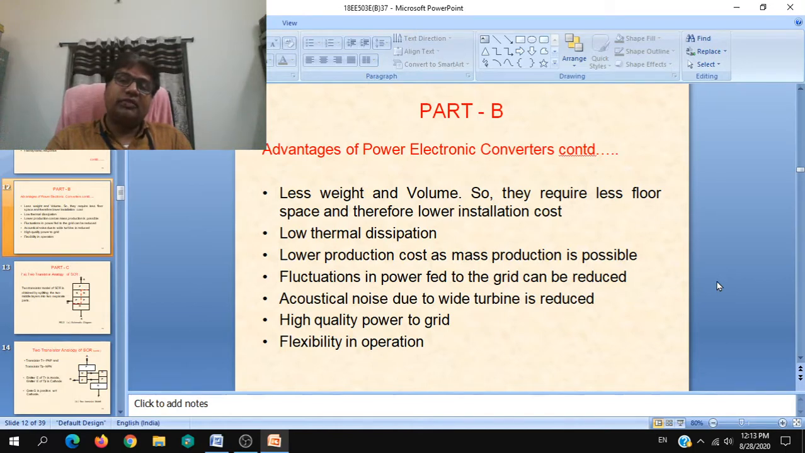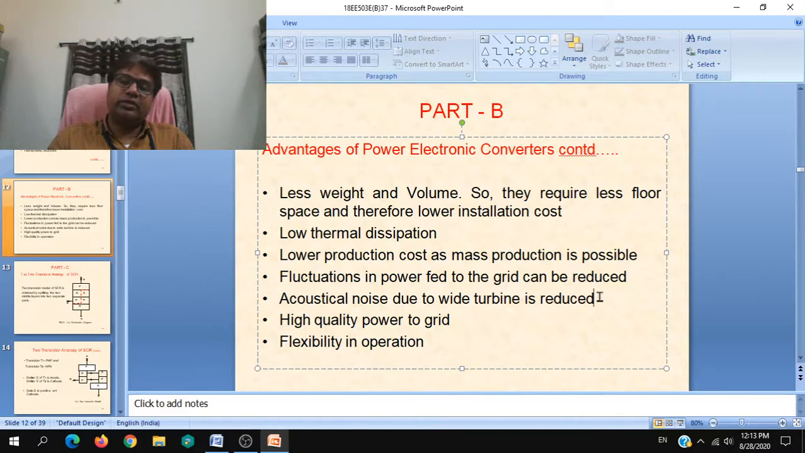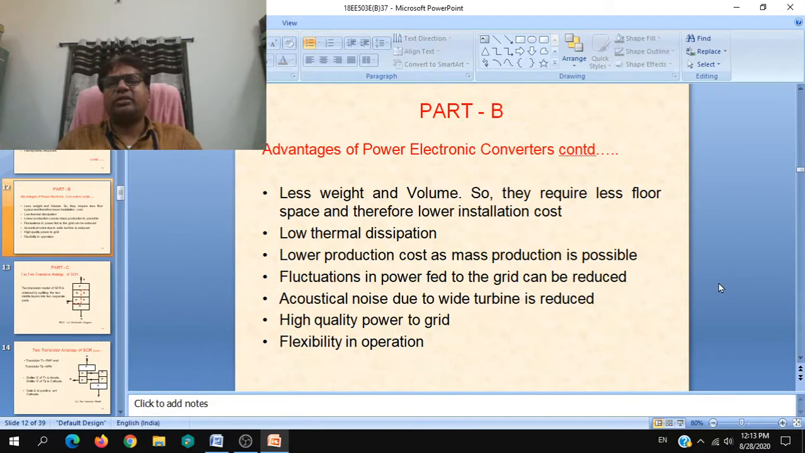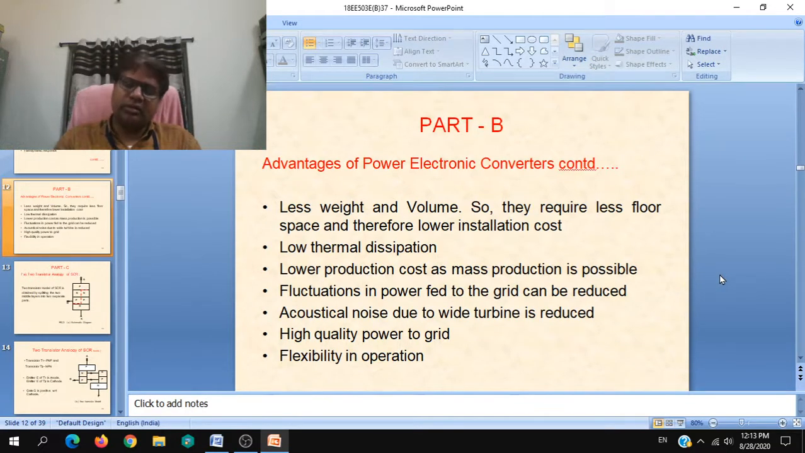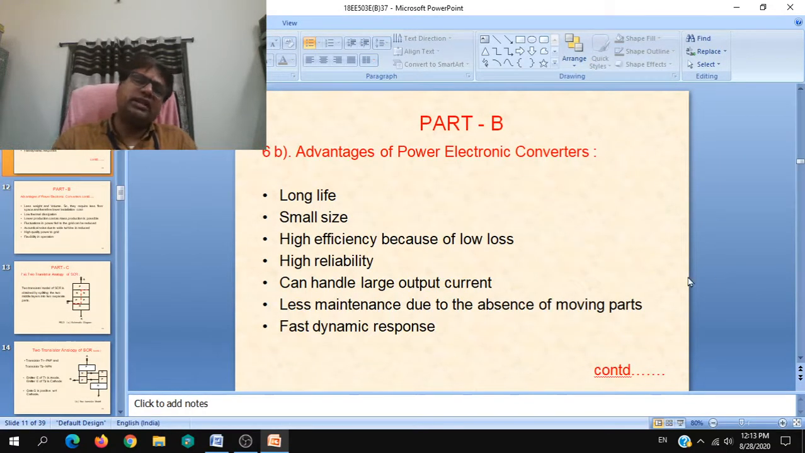Fluctuation in power fed to the grid can be reduced. This is very important. Acoustical noise due to wind turbine is reduced. High quality power to grid, flexibility and operations. So many advantages are there, but amongst these advantages, you can write any advantage you want. There is no single advantage that is very important or very specific. You can write anything.